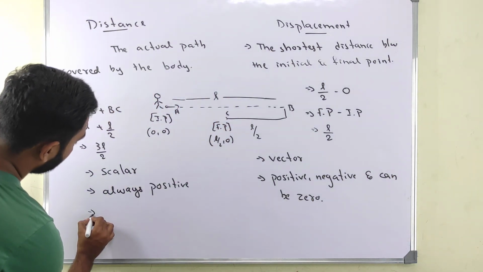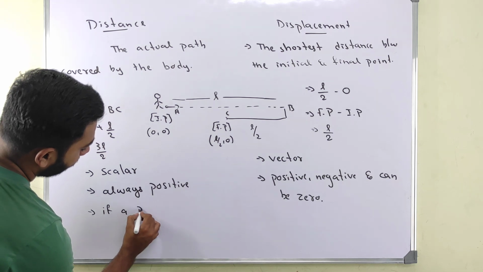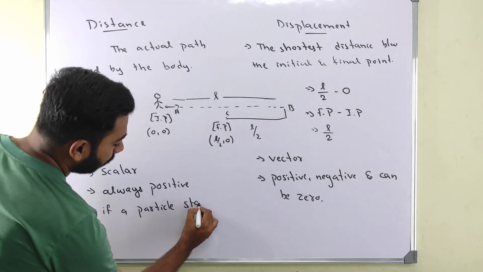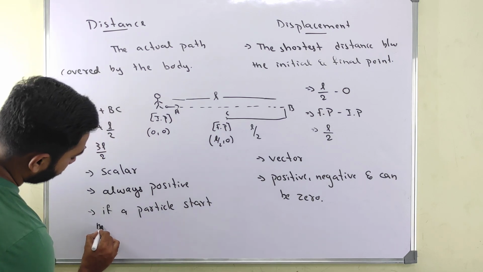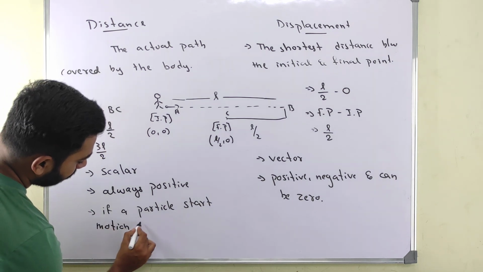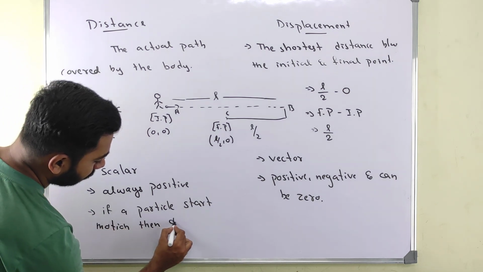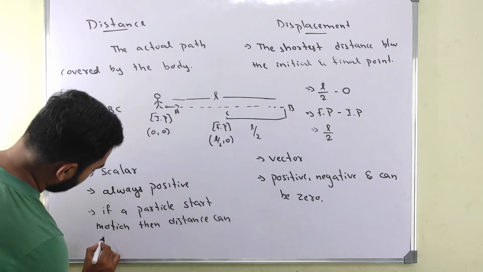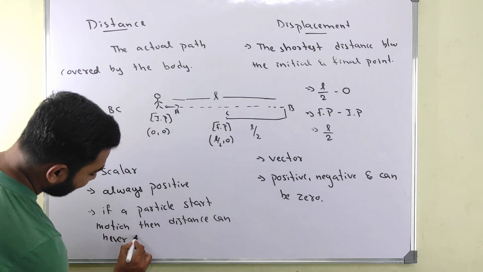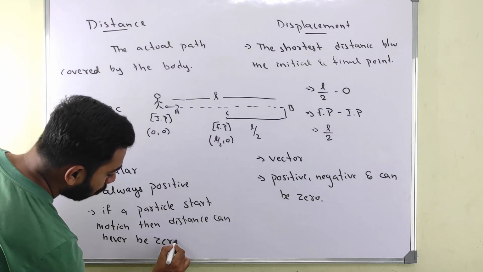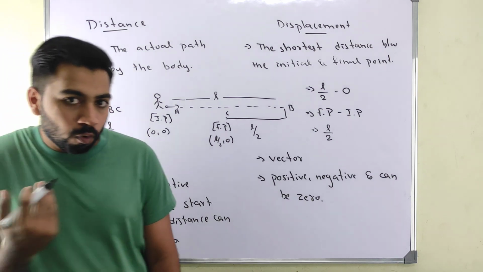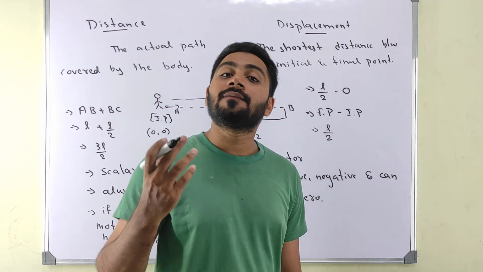But if a particle starts motion, then distance can never be 0. So if a particle started moving now, then distance can never be 0.